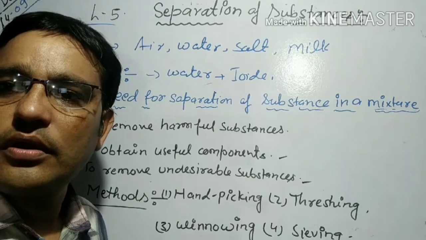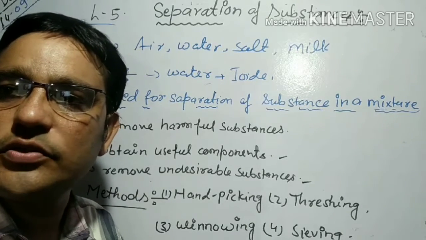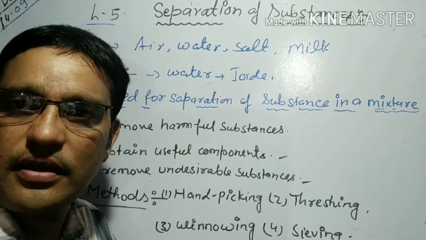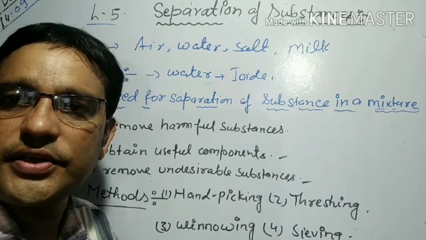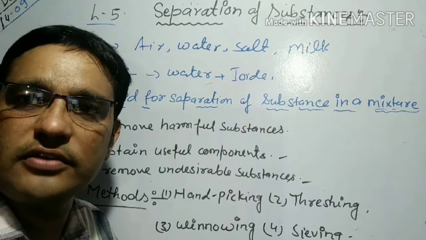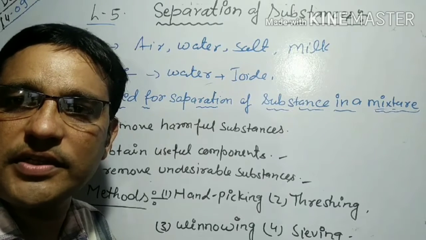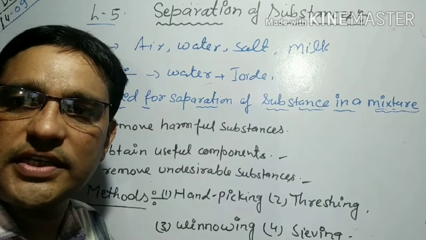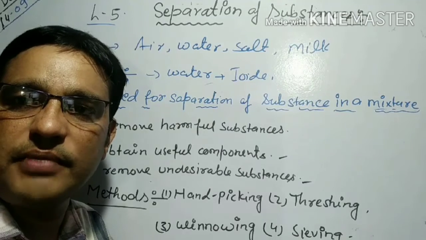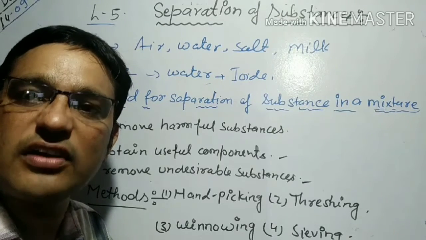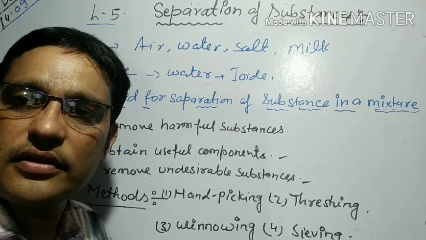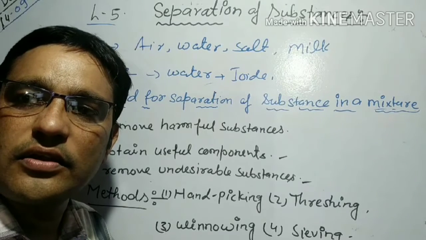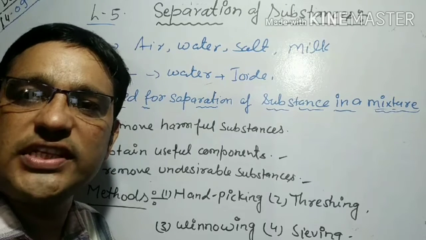Now see the next topic, to remove undesirable substances. Students, you might have seen your mother preparing tea by adding tea leaves, sugar and milk to boiling water. After the tea is prepared, she separates the tea leaves from the tea using a tea strainer or sieve. Why does she do this?